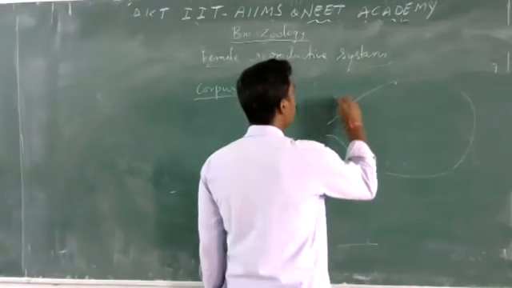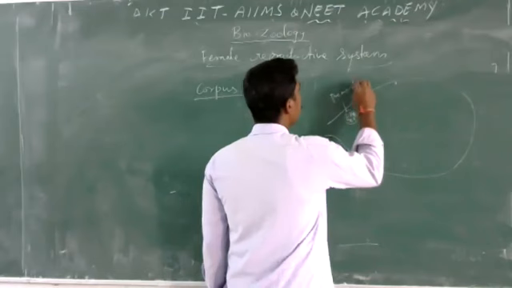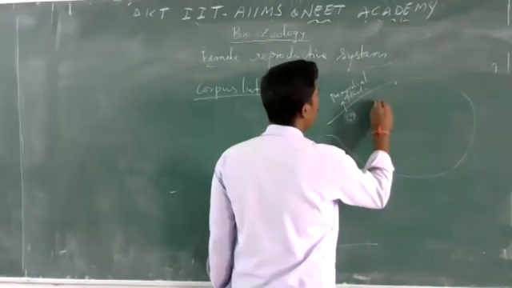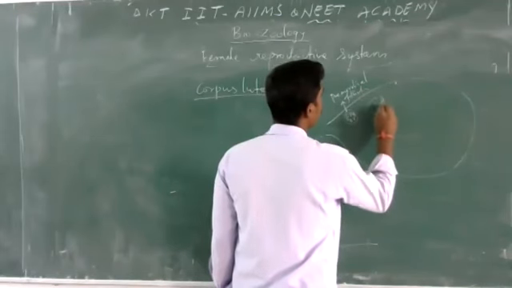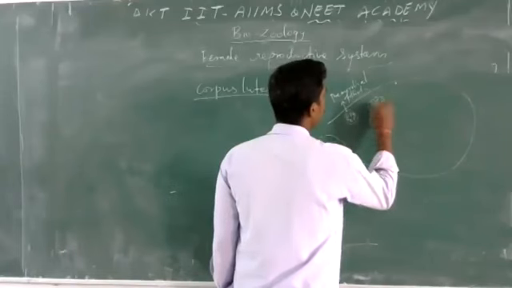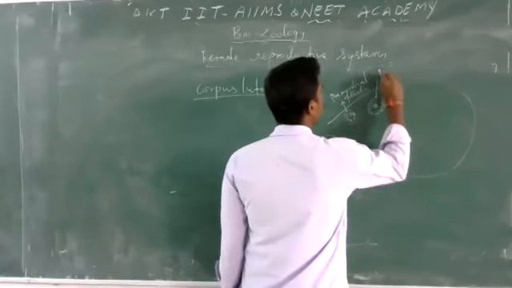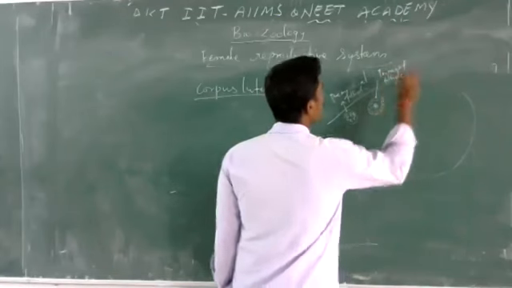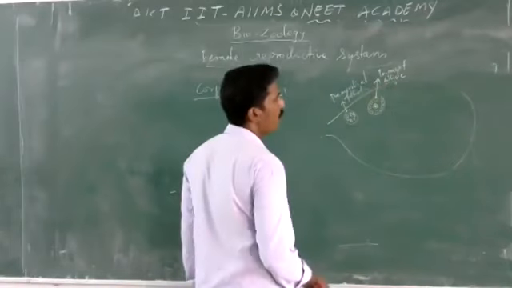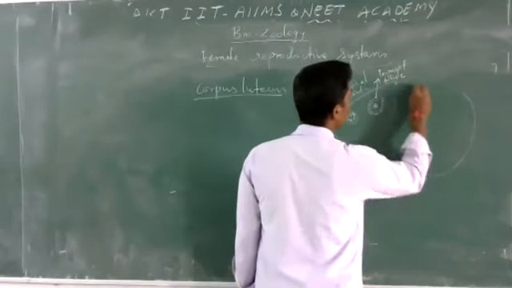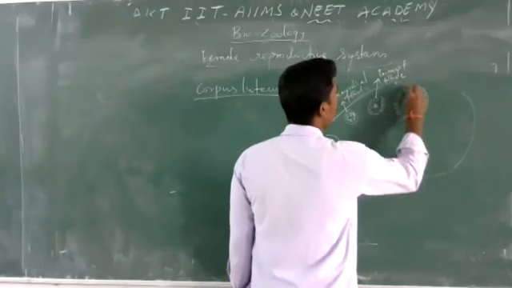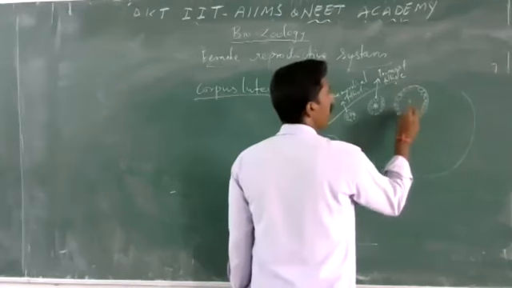You know that there are primordial follicles. Next, this is a primary follicle. Then, these are all the granulosa cells, and this is an ovum.